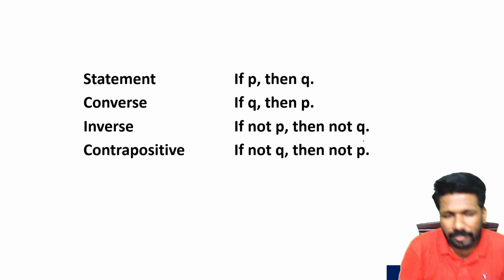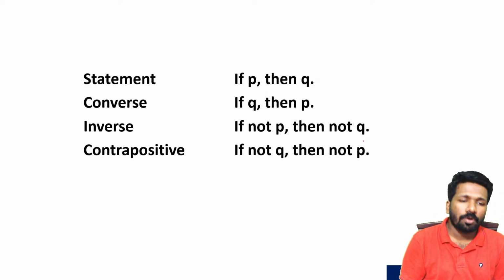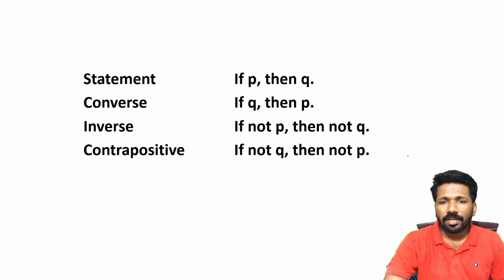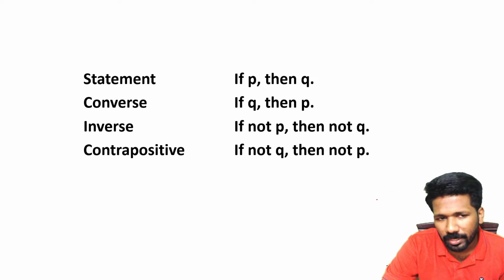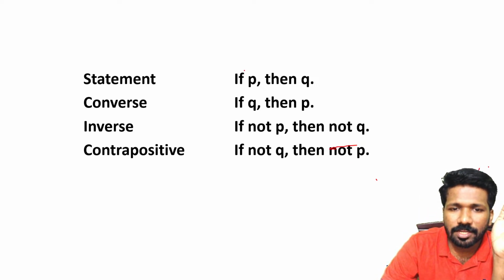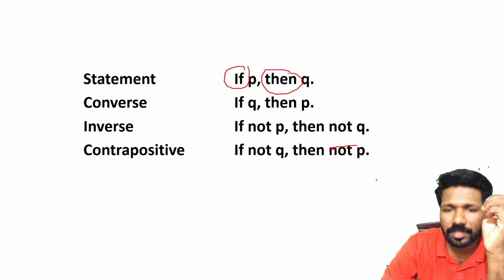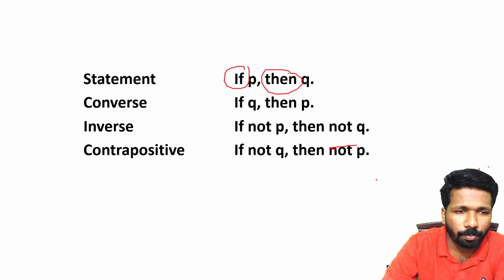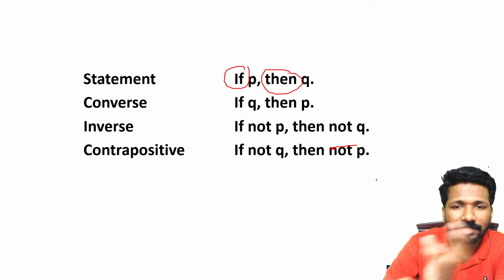Now, other than negation, you should also know what is converse, inverse and contrapositive. I will take a conditional statement, because only for conditional statements do converse, inverse and contrapositive make sense. What is a conditional statement? A conditional statement just means an if-then type of sentence. For example, if you study well, you will pass the exam.